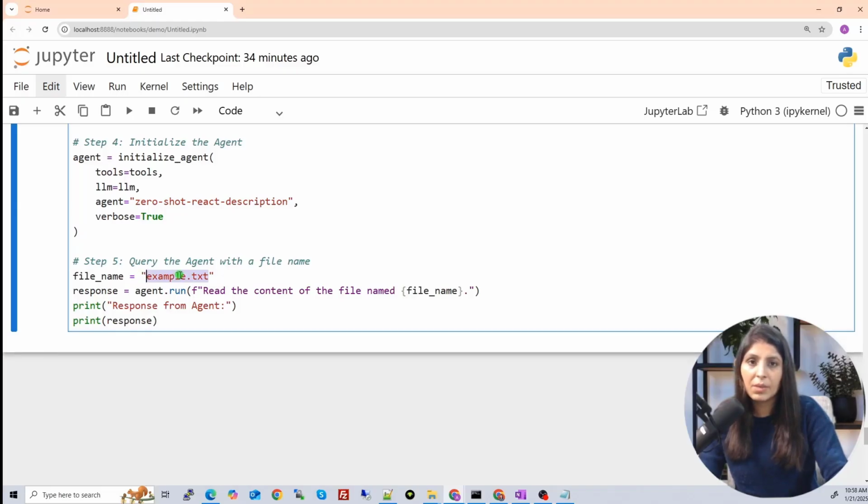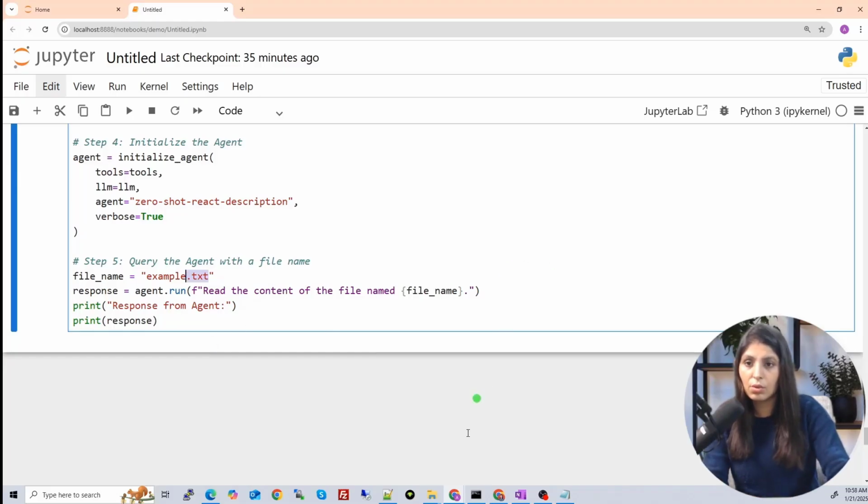So it means that in my current directory, there is a file with the name of example.txt, and using this read file tool, I want to read the content of that file and I want to show it here. So this is just a very simple example of the read file tool. You can use this read file tool in your use cases. Let's say you want to read the data from some file and you want to further do some process on that data, right? So that is how this read file tool can be helpful.